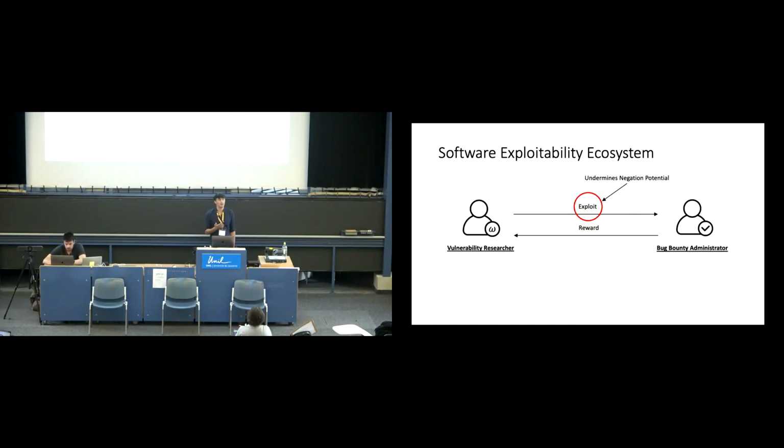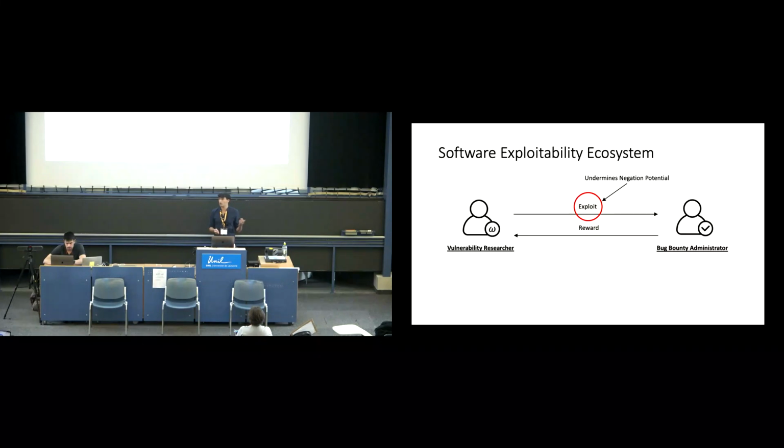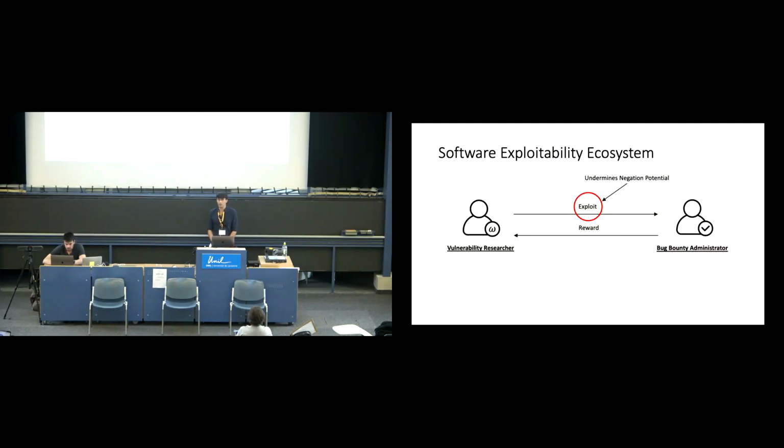If you look at the power dynamics here, you might have an individual vulnerability researcher, but a large company administering a bug bounty program. And so this is a problem. What if the exploit in the vulnerability researcher's mind is worth a lot of money? It's a huge, huge vulnerability in the system, but the bug bounty administrator doesn't think so. They want to give them like $2,000 for the last 3 months of their work. This is not a good situation.